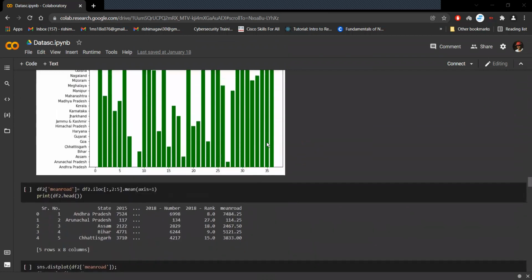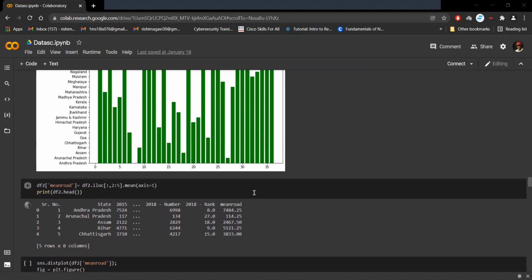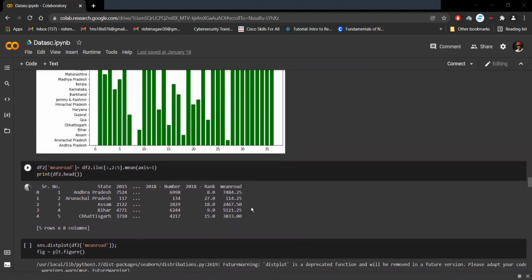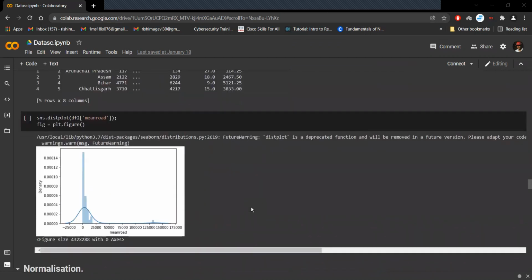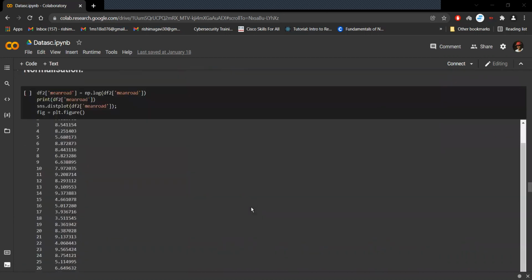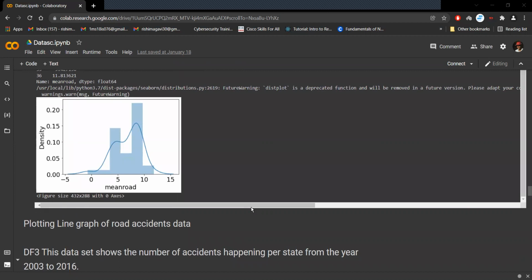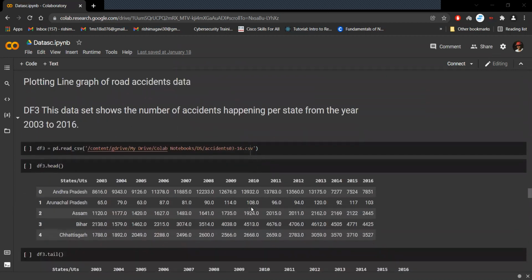The mean of the past 4 years was calculated and added as a new column named mean road. A distribution plot of mean road was carried out. After normalization of data, another distribution was plotted. In order to have better assessment of data, we collected more data on accidents from the year 2003 to 2016.